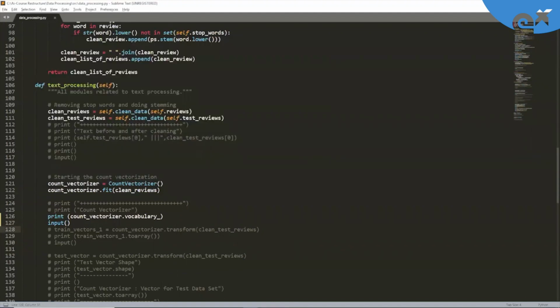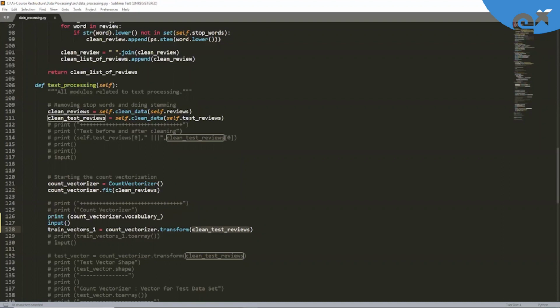Okay. So now say if you want to convert, or if you want a mathematical vector for a sentence, what's the syntax? CountVectorizer, the one which we have trained, dot transform. So this function is what we need to use when we need a mathematical vector. And then clean_test_reviews. What is this? List of all the clean reviews.